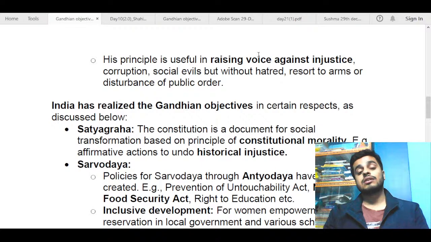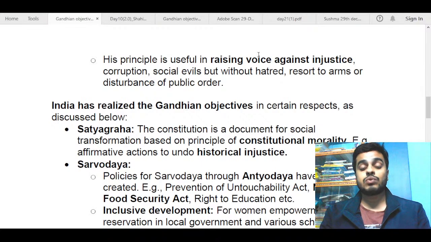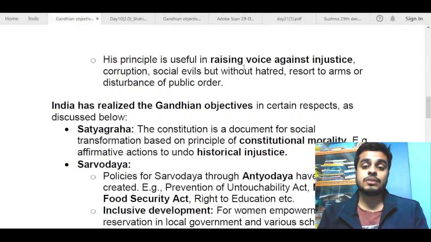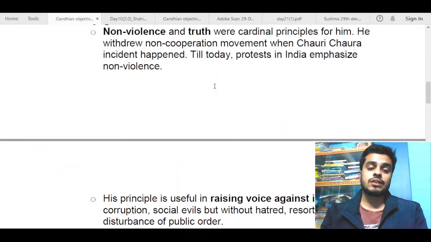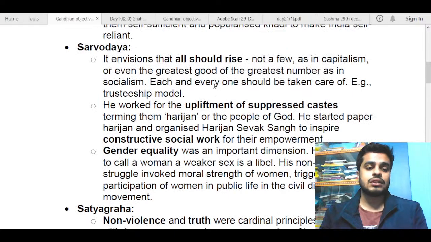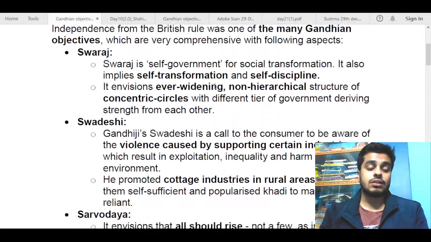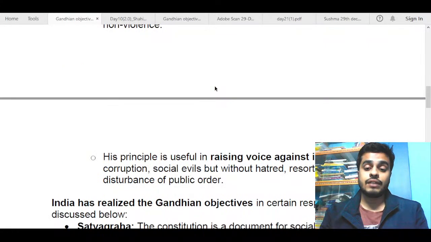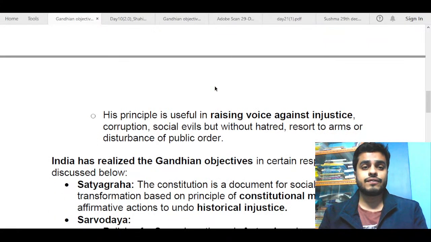This concept of satyagraha was not about hating the enemy, but converting the hearts of the enemy. That was the core principle of satyagraha. He wanted to convert the enemy, make them understand, make them convinced that the means of the enemy is not good and the means of the satyagrahi is good. So that was his core principle. So raising voice against injustice, but you have to mention that it is without hatred, resort to arms or disturbance of public order. So these were the most important four principles that you needed to mention: Satyagraha, Sarvodaya, Swadeshi, and Swaraj. All four S.